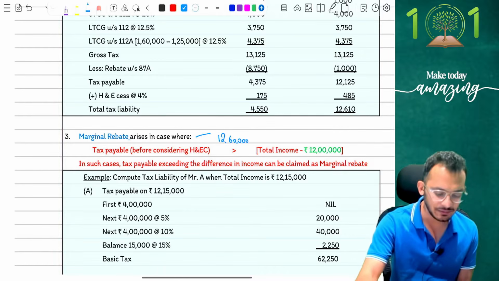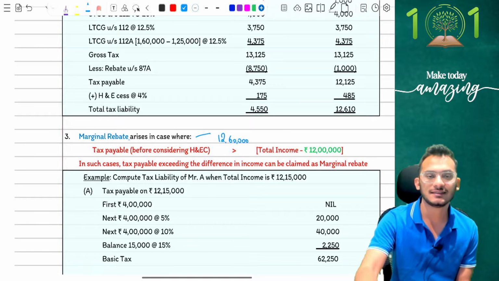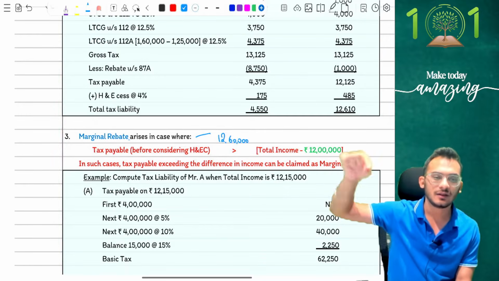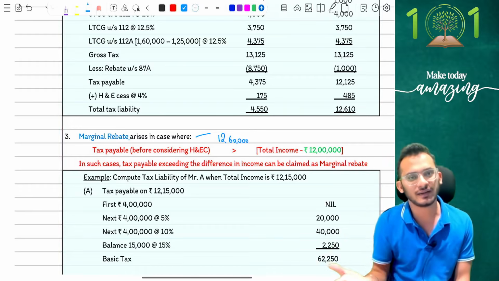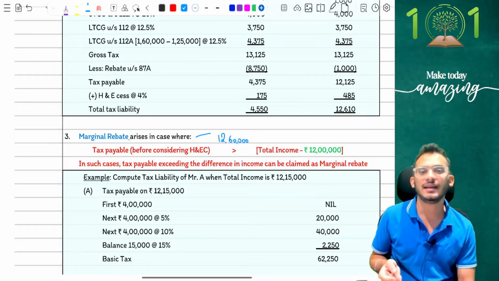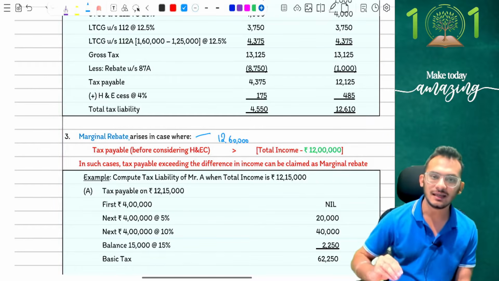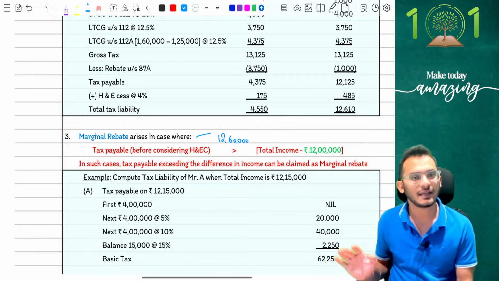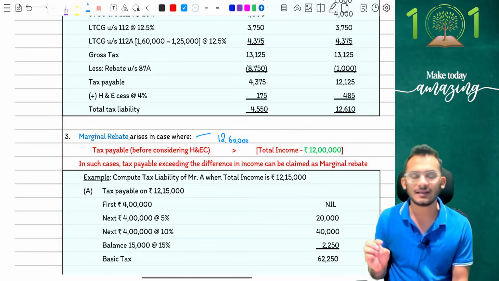How do we do marginal rebate, people? Straightforward. If your income is 12 lakh 60,000, you know that up to 12 lakh rupees you're not going to pay tax because you're eligible for rebate. So on the extra 60,000, you're simply going to surrender it. You'll go to the income tax department and say, sir, because I'm not going to have any income tax up to 12 lakh rupees, the extra 60,000 is what I would like to surrender to you. With the cess on it, I will give you the tax liability, simple, straightforward.